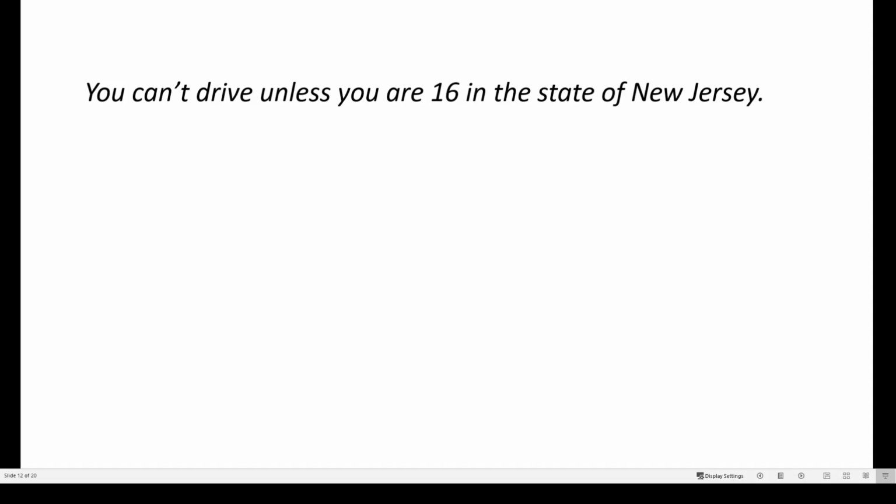Here, the required condition is that you need to be 16 years of age. That's the requirement. The minimum requirement is 16 years of age. That's the required condition in order to have the desired result of driving here. Okay, good. So that's the meaning of unless.